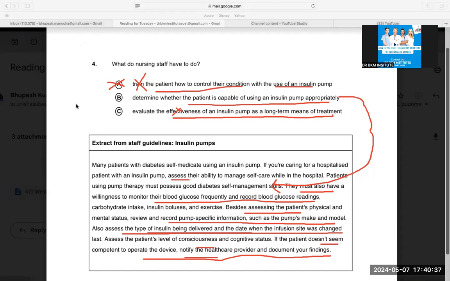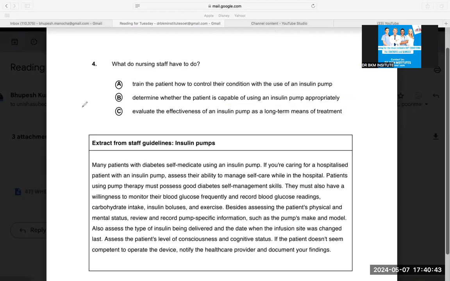Can you help me with the answer, B or C? Yes, sir. B. Neither. So then it's fine. So it's easy, guys. Again, why overthink? They are not training the patient. They are not evaluating the effectiveness of a pump. Again, elimination is the easiest method.